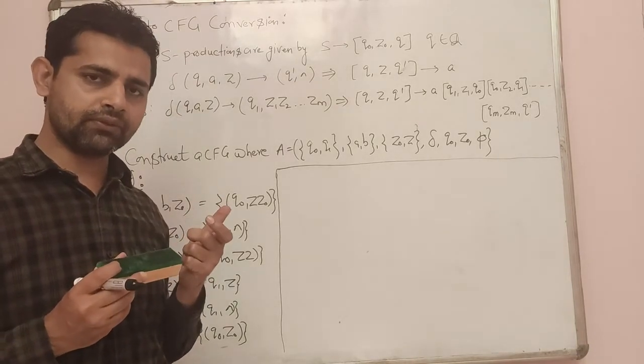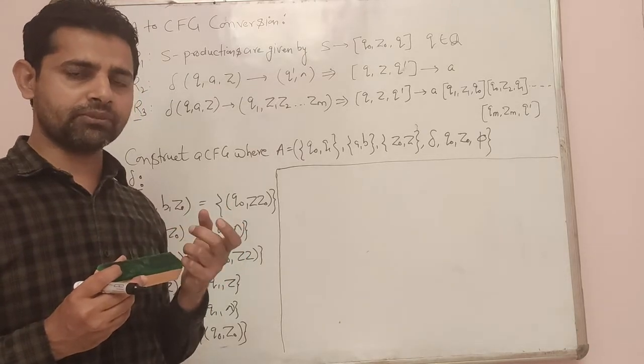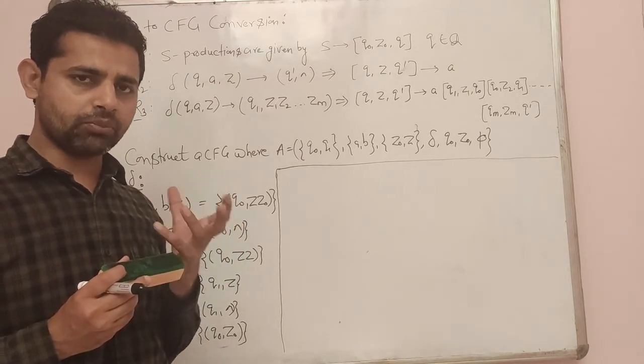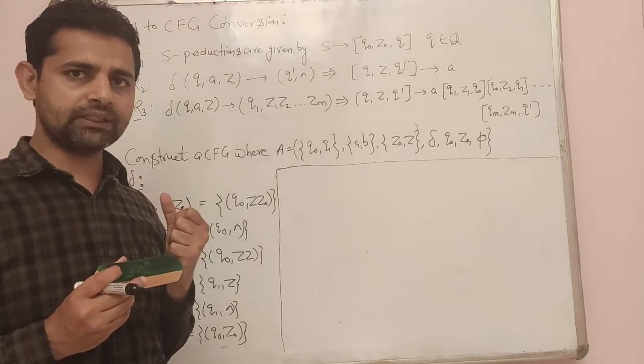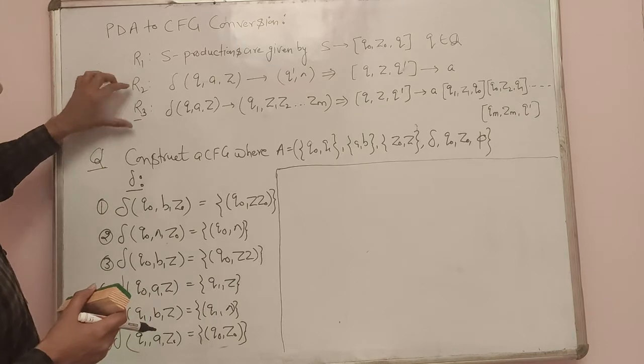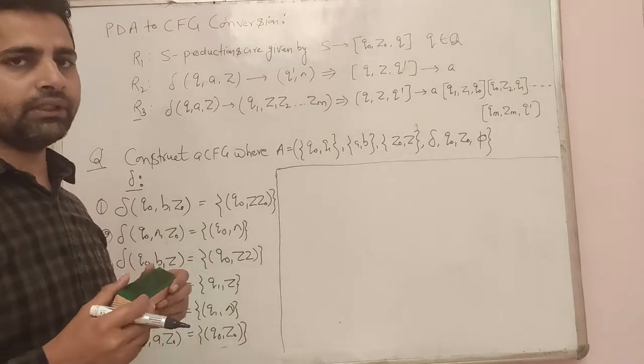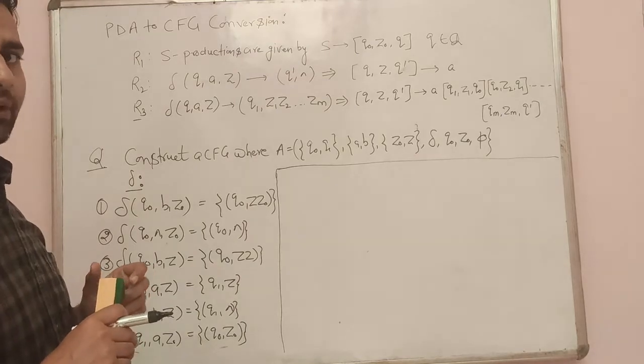Vn means the set of non-terminals. Then sigma is the set of terminals. Then the set of productions, and the last one is the starting state. So there are three rules, Rule 1, 2, and 3, for converting the transition function of a push-down automata into context-free grammar productions.